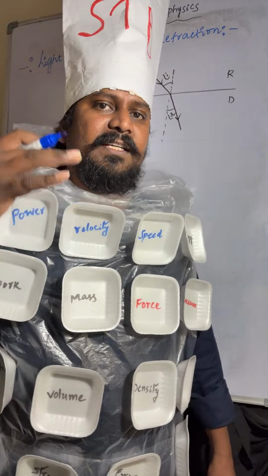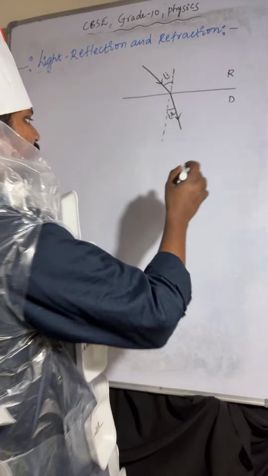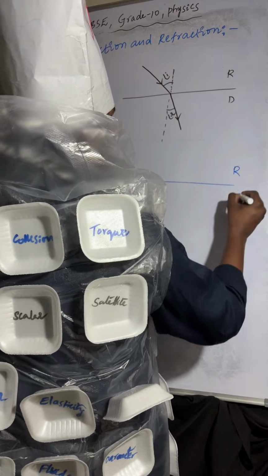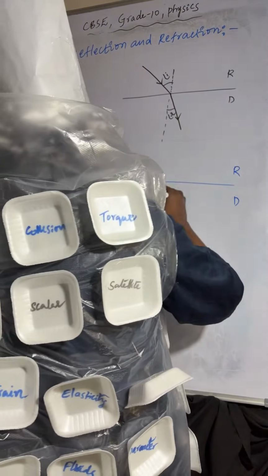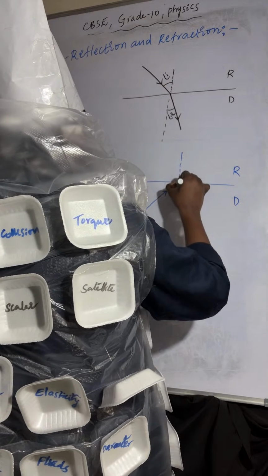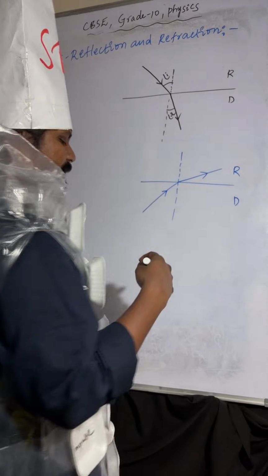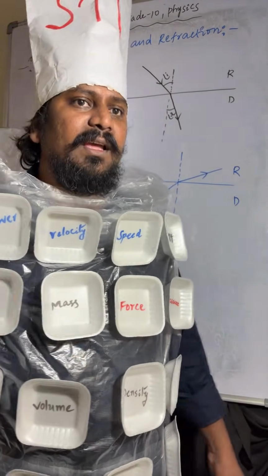Here I'm drawing it like this. This is the rarer medium and this is the denser medium. When the light ray is passing from denser to rarer, the light ray moves away from the normal line.